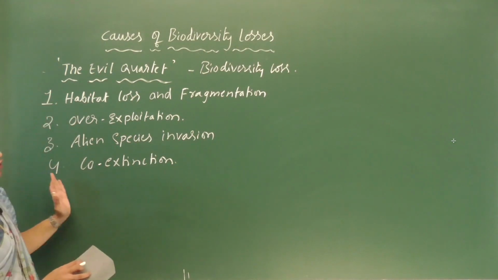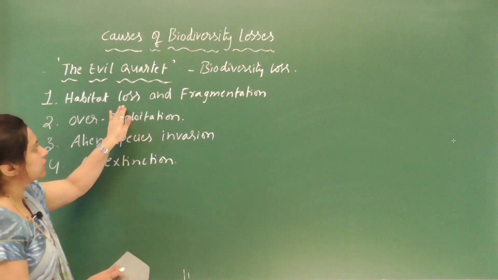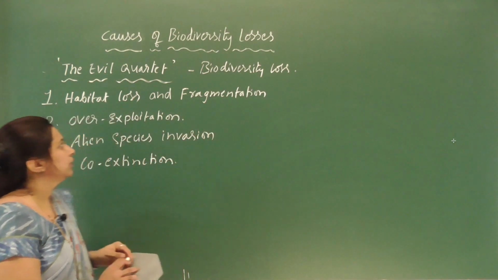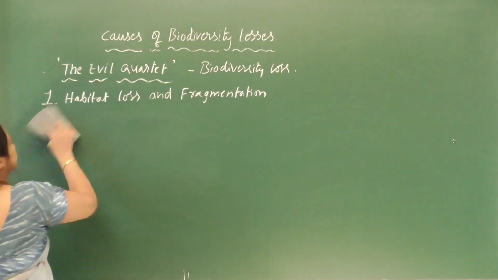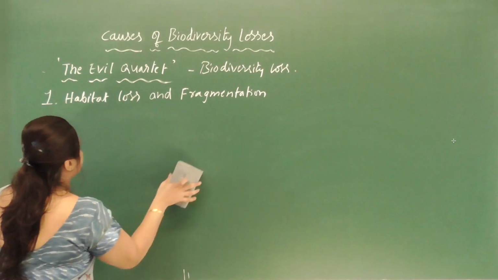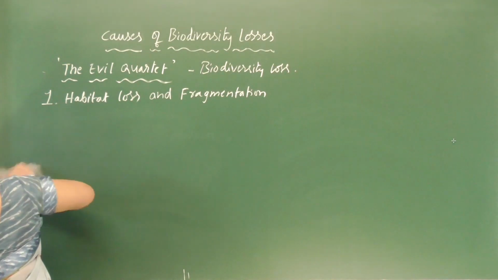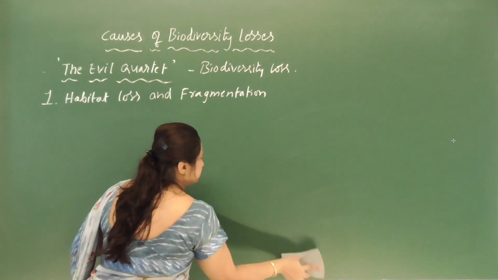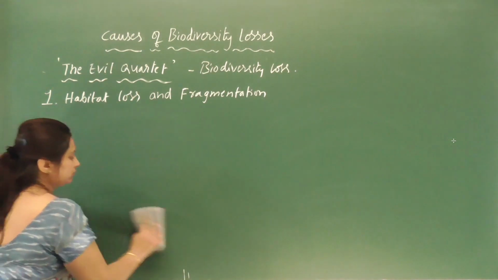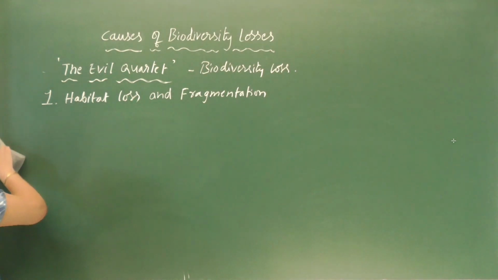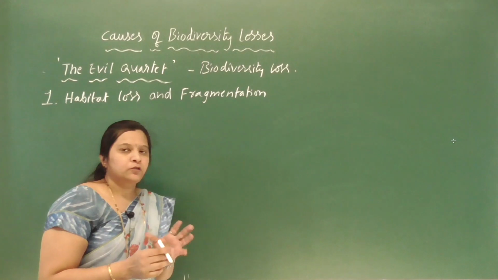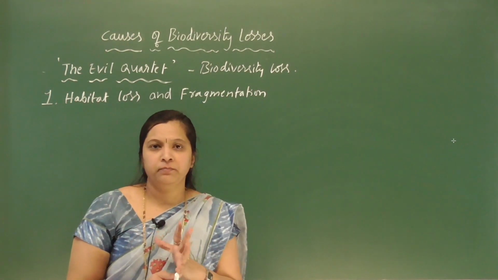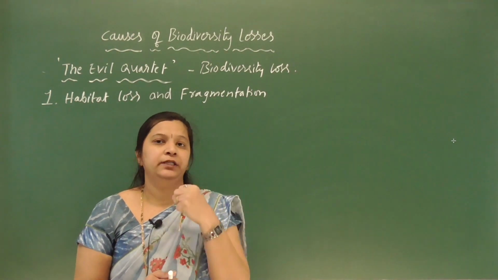So what is the first cause? The habitat loss and fragmentation. It is one of the major causes for species extinction.